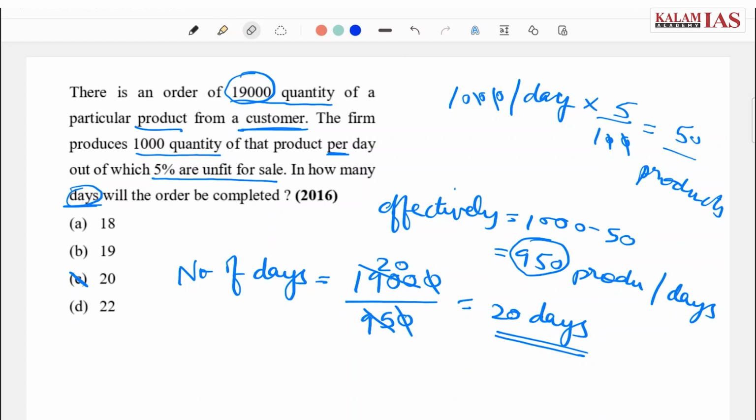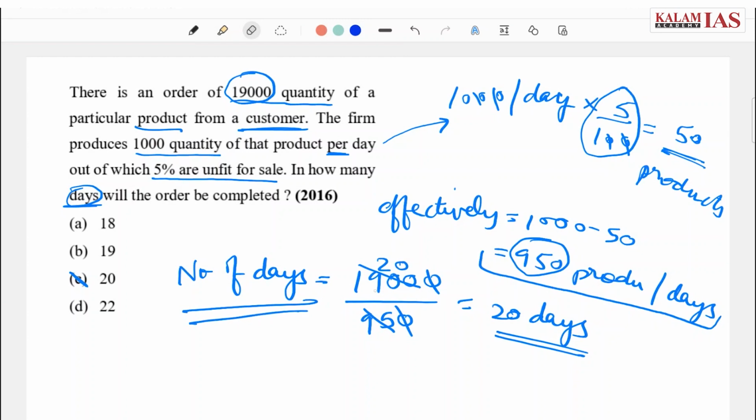I hope this question is clear. We have to first find the number of effective products that are being produced every day. Since 5% is unfit for sale, that is 50 products per day are unfit for sale. So effectively we are producing only 950 products per day which are in a good shape and can be sold to the customer, and number of days now required will be 19,000 by 950, which comes out to be 20 days.